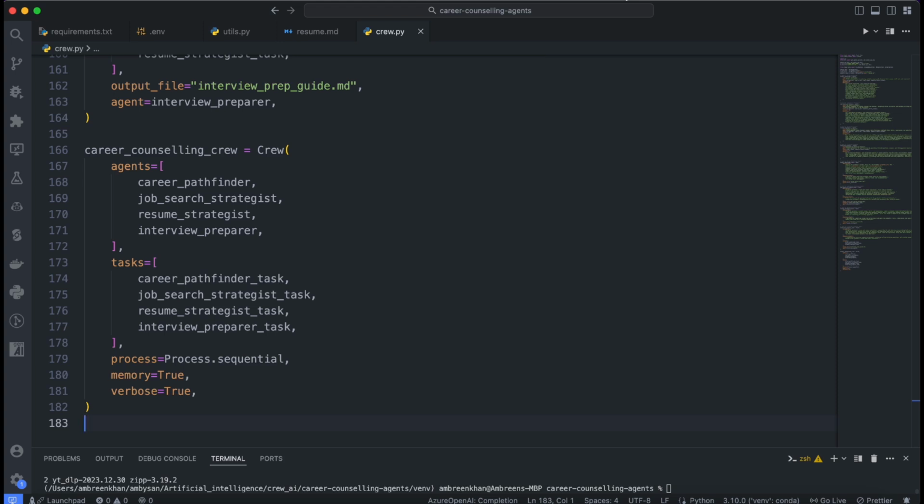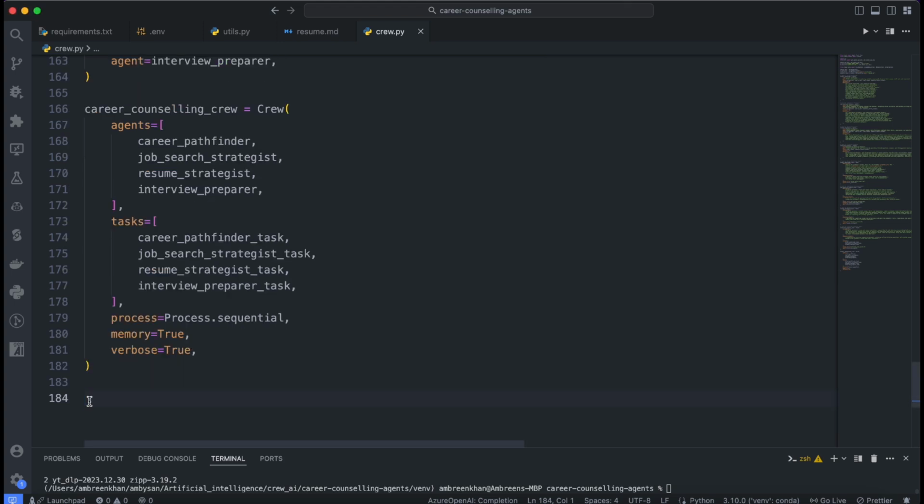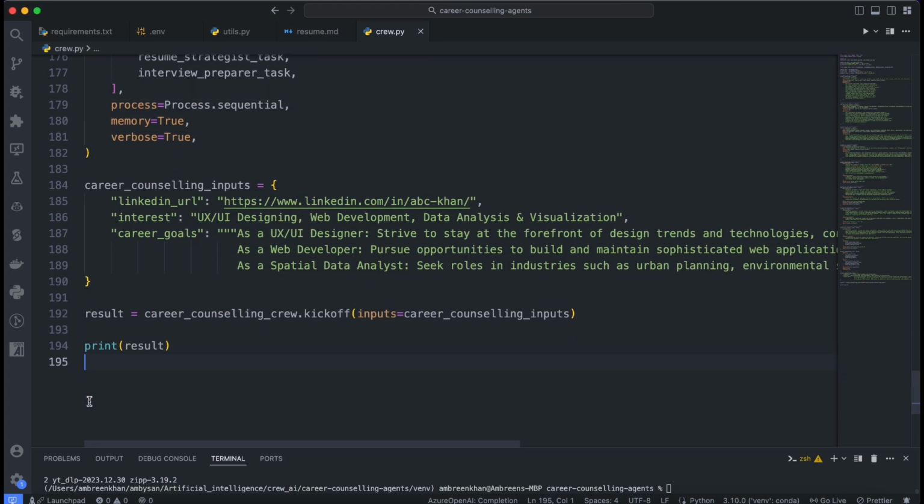When setting up a crew, you have the option to enable and customize memory to align with the crew's objectives and the specific tasks it will handle. By default, the memory system is disabled, but you can activate it by setting memory equals true in the crew configuration. Finally, it's time to kick off the crew to start performing the tasks you've assigned. During the kickoff, we'll also provide other inputs such as the LinkedIn URL, interests, and career goals. Your agents will collaborate, leveraging their memory capabilities for a successful project outcome. At the end, we are using a print command to print the final result.